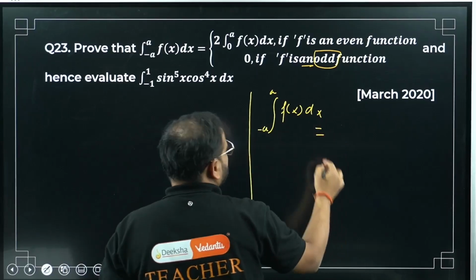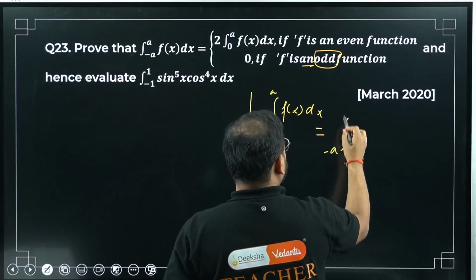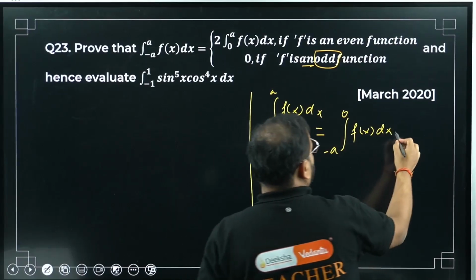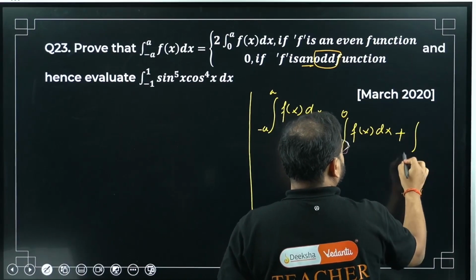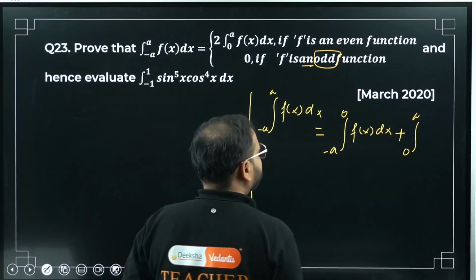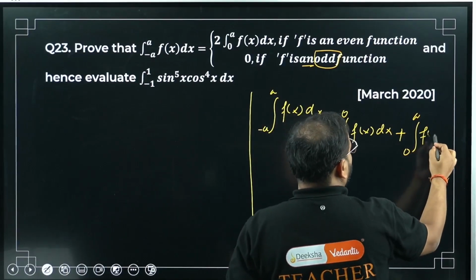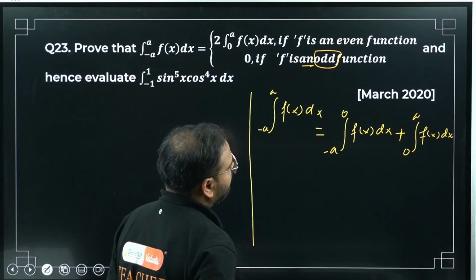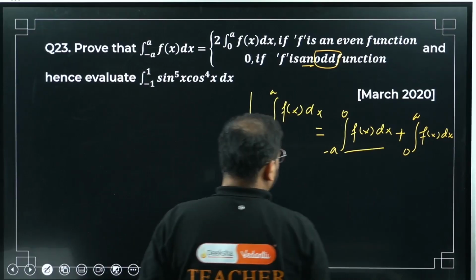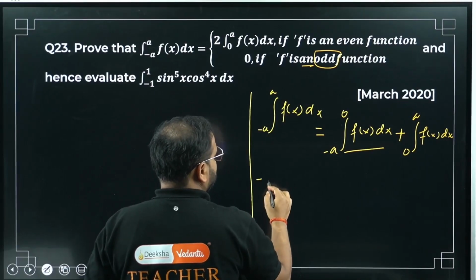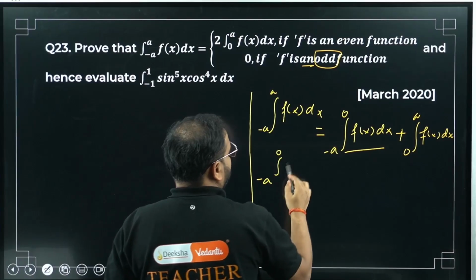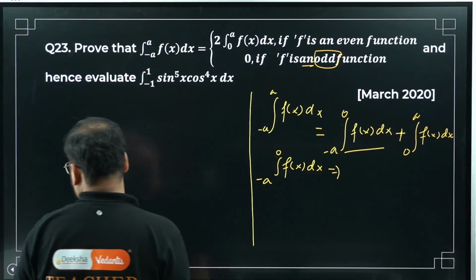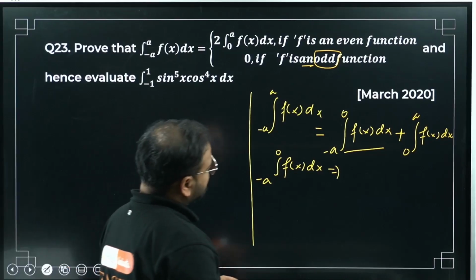You know this can be written as the integral from minus a to 0 of f(x) dx plus the integral from 0 to a of f(x) dx, right? No problem. I'll just take this part right here, minus a to 0 of f(x) dx. I'm considering only this part. Please check what's going to happen to this. For this I have to change something.